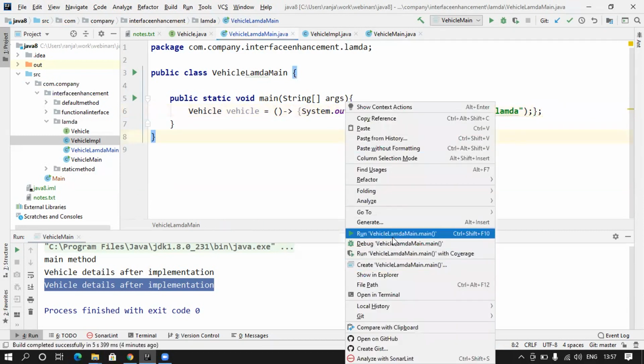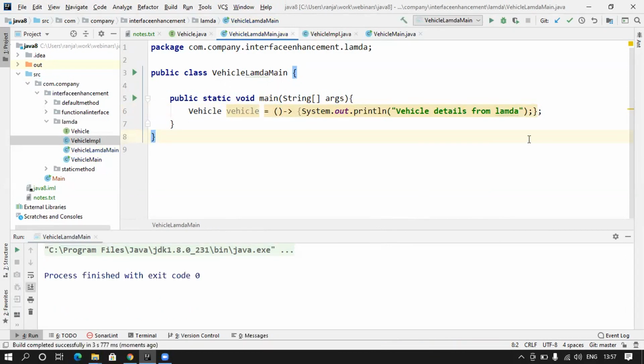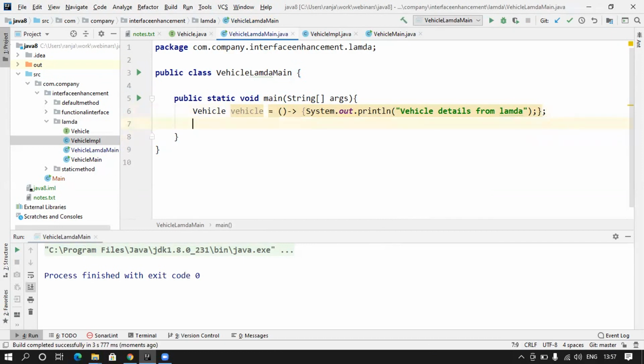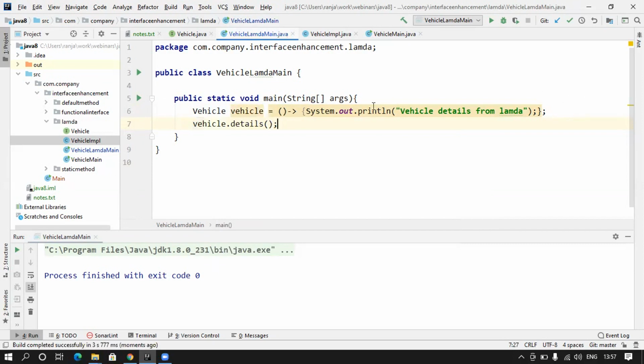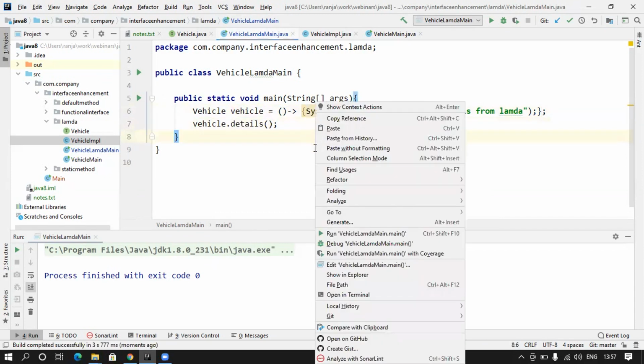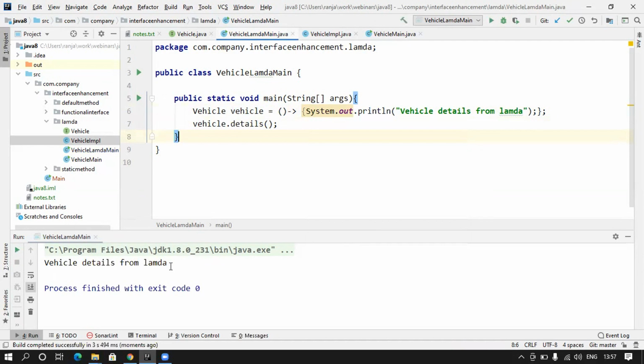Let's run it. No compilation error. So now we can call our method vehicle.details. As soon as we now call this method, it is actually going to call this method here. See, now we are able to write this.